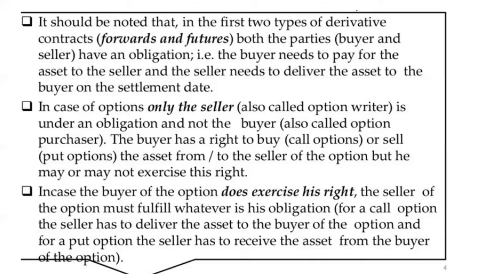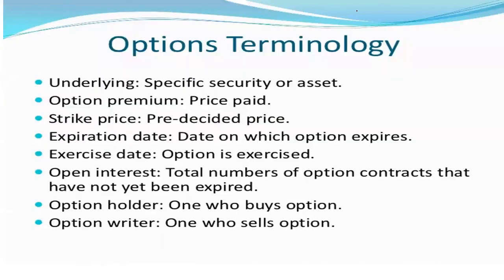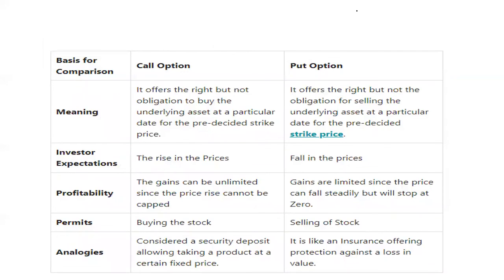This last point may not be clear to you. Let's understand this from this chart. This chart will clear your doubts. A call option offers the right but not the obligation to buy the underlying asset on a particular date at a pre-decided strike price. Then in case of put options, it offers the right but not the obligation to sell the underlying asset on a particular date at a pre-decided strike price.